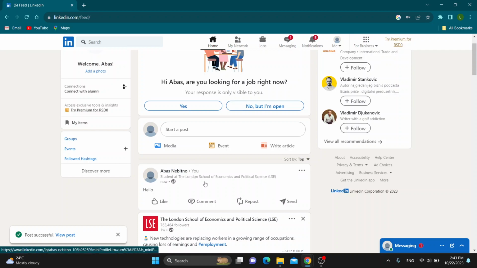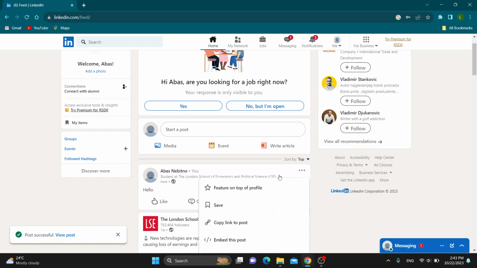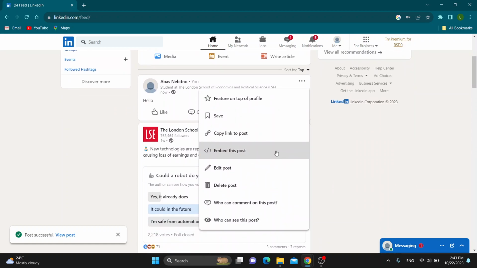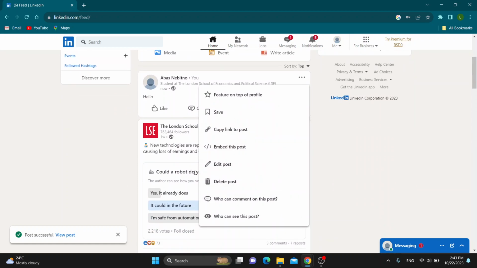So guys, if your post is eligible for a boost, if it meets all the requirements, and if you're a page, then you will be able to press the three dots right here in the upper right corner of your post, and one of the options right here is going to be called boost. As you can see, I currently do not have the boost option because I do not meet all the requirements, but guys, if your post is eligible for boost, the option is going to appear right here, so just click on it and you'll be able to boost it.